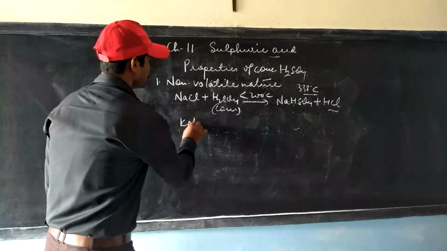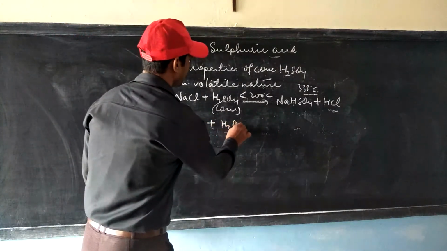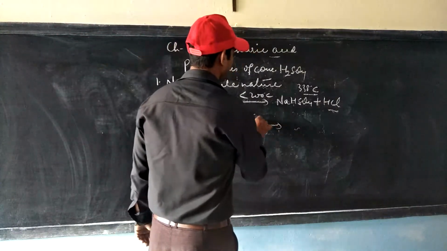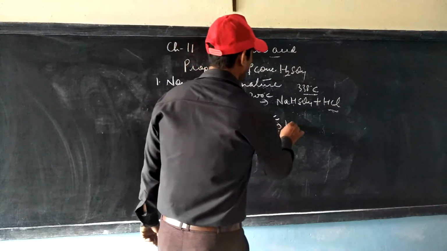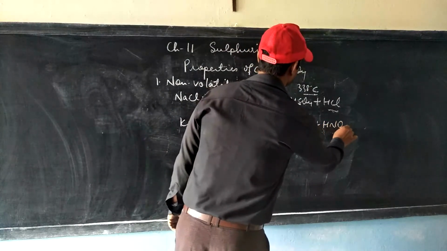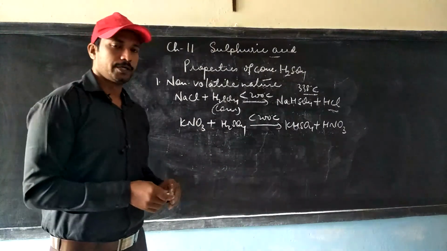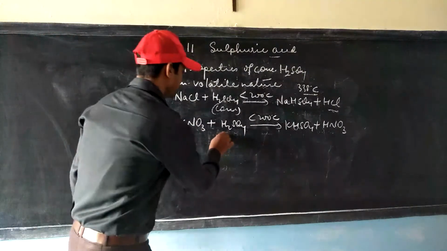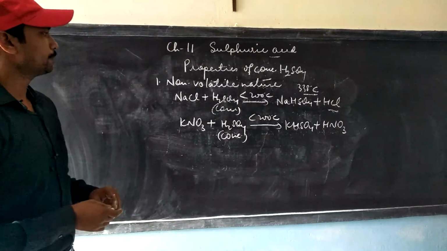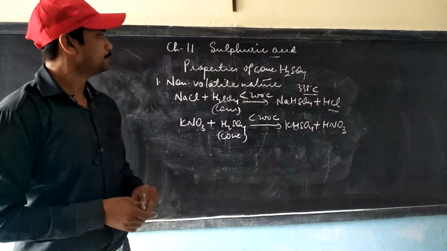We can also produce another volatile acid like nitric acid. For this we will take either potassium nitrate or sodium nitrate. Again, when heated below 200 degrees Celsius, it will give NaHSO4 plus HNO3. So nitric acid once again is a volatile acid. Here the concentrated nature of conc H2SO4 should be there. So these are the two examples where it shows non-volatile nature.